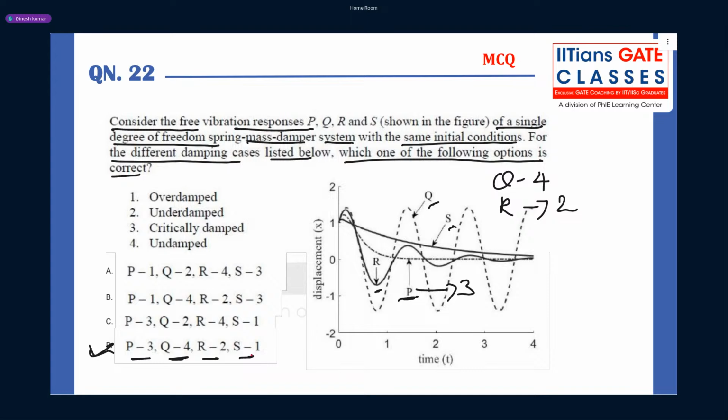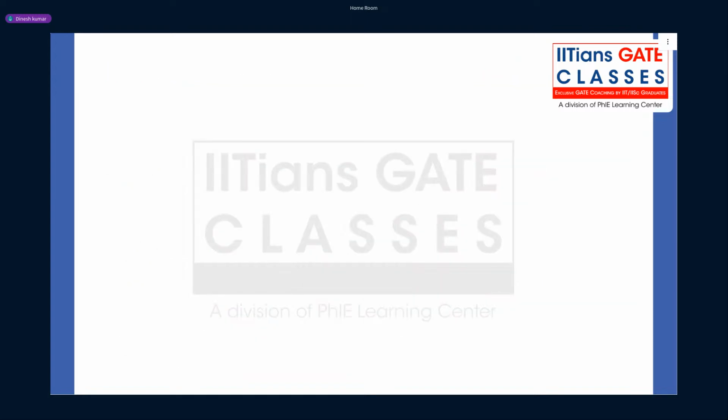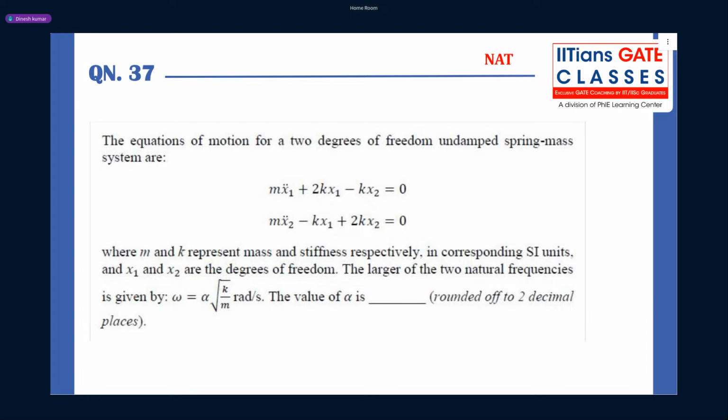You can see S is overdamped. The more the damping, the more sluggish the motion, and the system will take more time to come to rest. So this is simple question number 22. Go and refer to your basics, you will get the answer. So D was the correct answer.